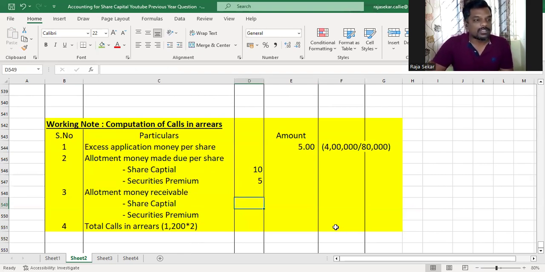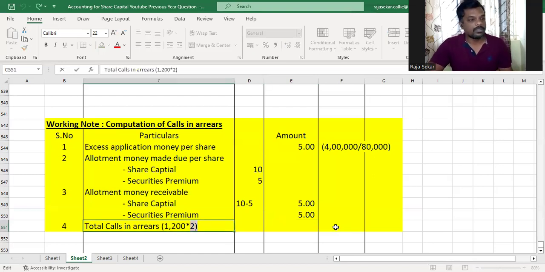Now we have 5 rupees as excess application. That will be set off against what, my dear children? The share capital portion of 5. So 5 rupees capital is receivable. And the entire premium 5 rupees is receivable because there is no excess application money to set off against it.